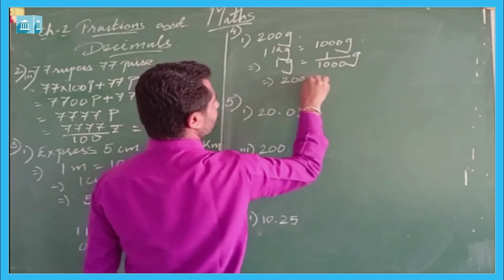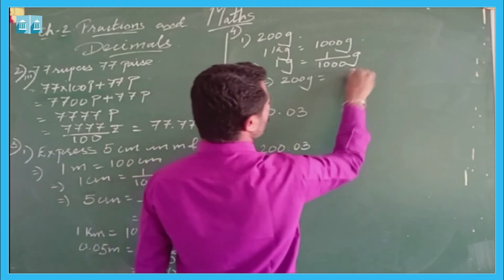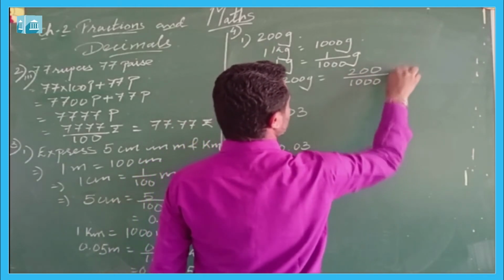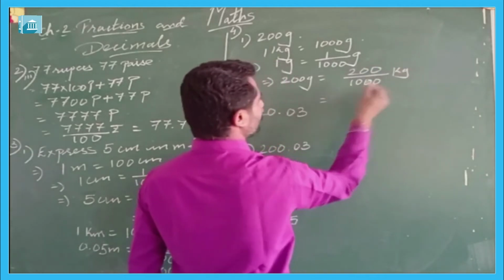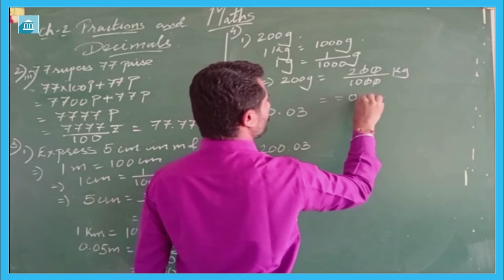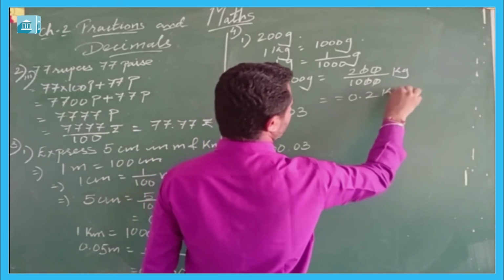200 gram is equal to 200 upon 1000 kg, which will be equal to 0.2 kg.